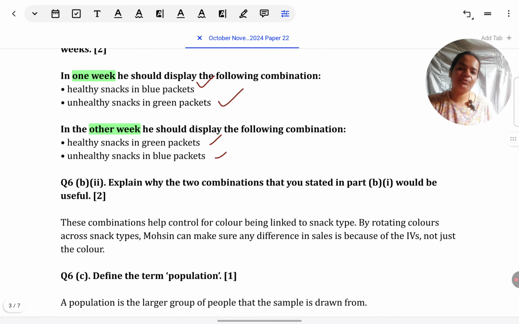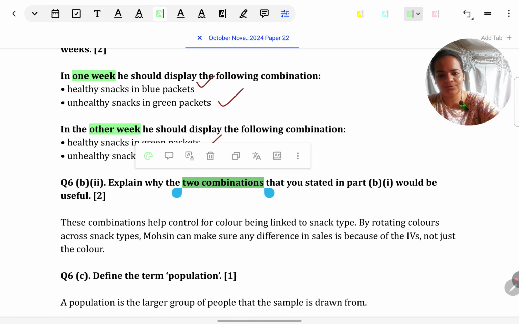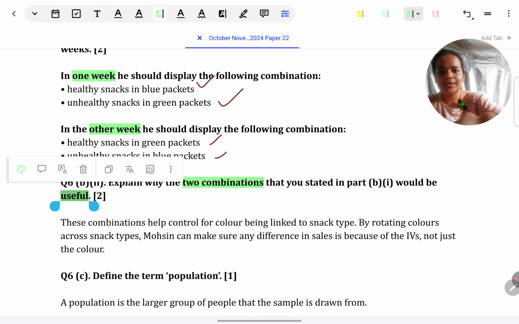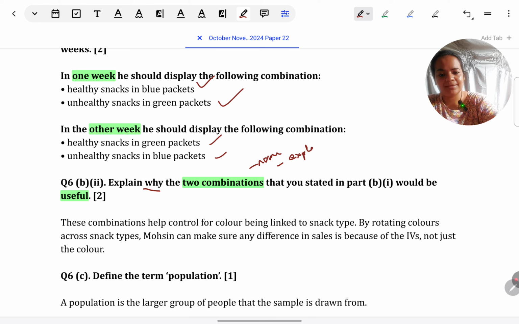As we would expect, we have to give reasoning. Explain why the two combinations you stated would be useful. Okay, he should use or he should exhaust all possible combinations, but why? That is the question. Whenever a why type of question comes, very similar to when they ask you for a strength or weakness, first just name the reason, like you name a strength or weakness. Second, just link it to the situation and explain. What do you mean by this?